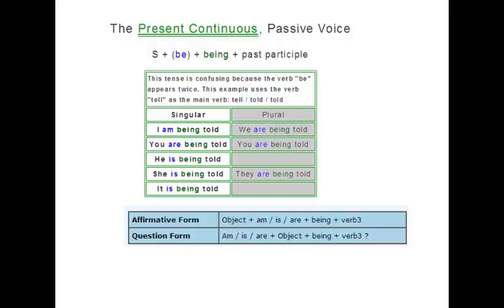Tell, told, told. Okay, the example of singular is: I am being told, you are being told, he's being told, she's being told, it's being told. And the plural example is: we are being told, you are being told, they are being told. We can use the affirmative form, object plus be plus being plus verb 3. And the question form is be plus object plus being plus verb 3.